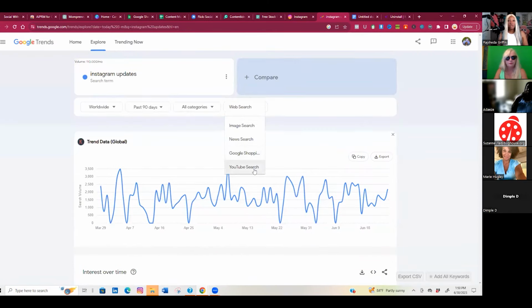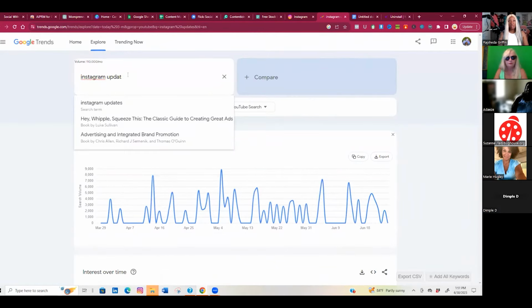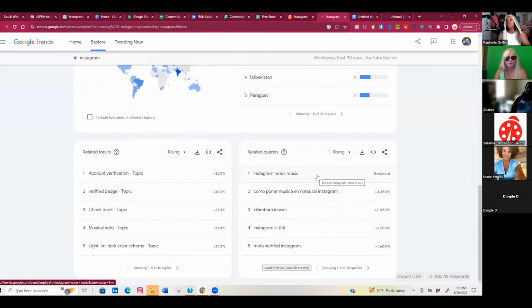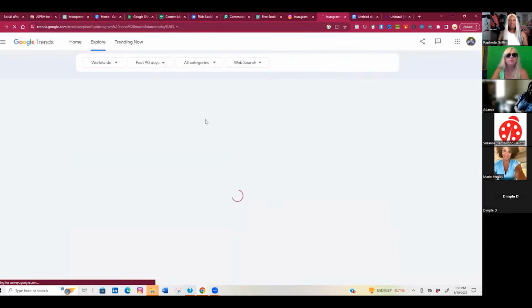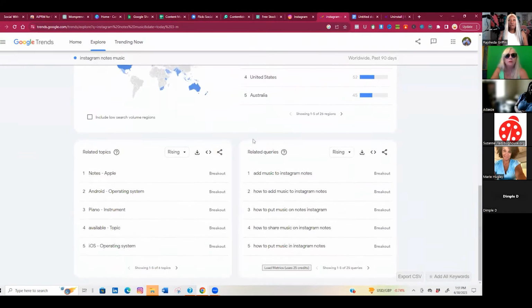I like going on to the YouTube search too, to see what topics on YouTube they're talking about when it comes to Instagram. All right. So they're talking about Instagram Notes music. So I just talked about Instagram Notes yesterday, you guys. So guess what? They might be incorporating music in your Instagram Notes platform. That has a breakout, which means people are searching for that right now. So if I were to click on this Instagram Notes music, it's going to give me more deeper information into that. Or I can take this and I can put it right into the search and find direct news.